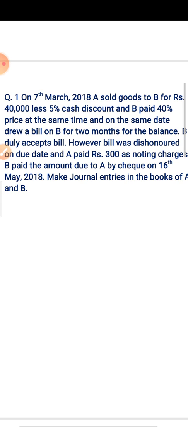However, bill was dishonored on due date and A paid Rs 300 as noting charges. B paid the amount due to A by cheque on 16th May 2018. Make journal entries in the books of A and B.